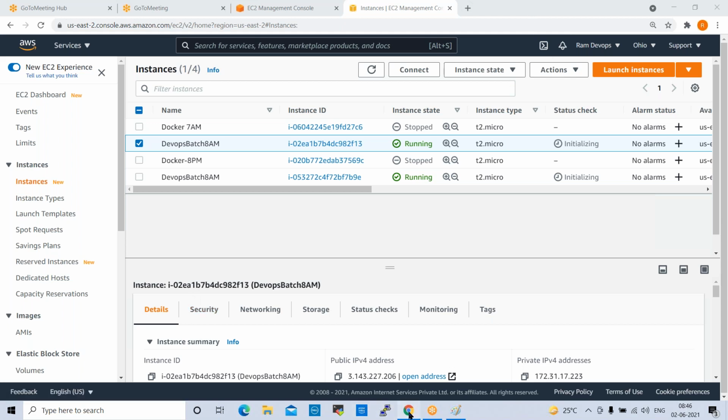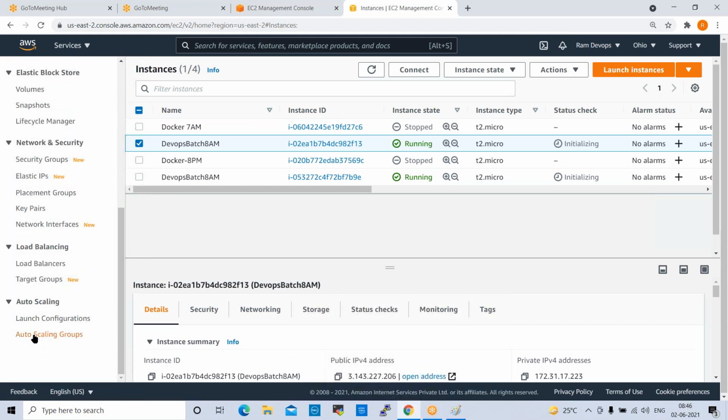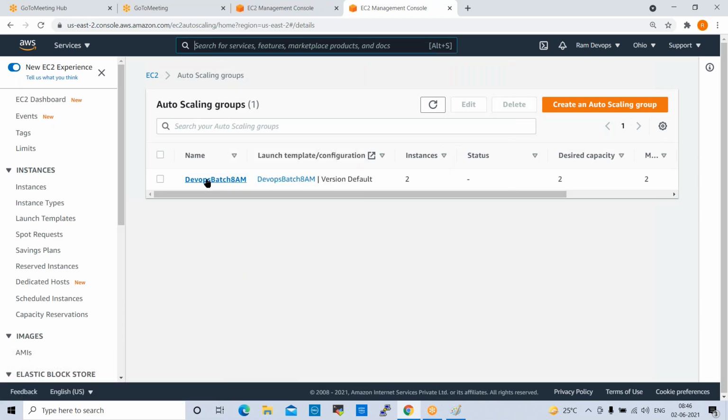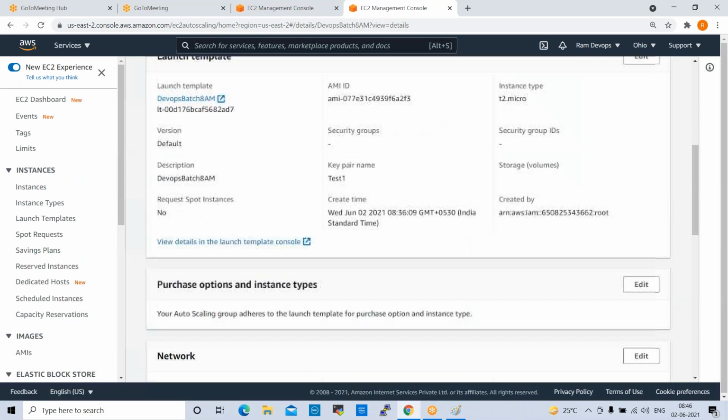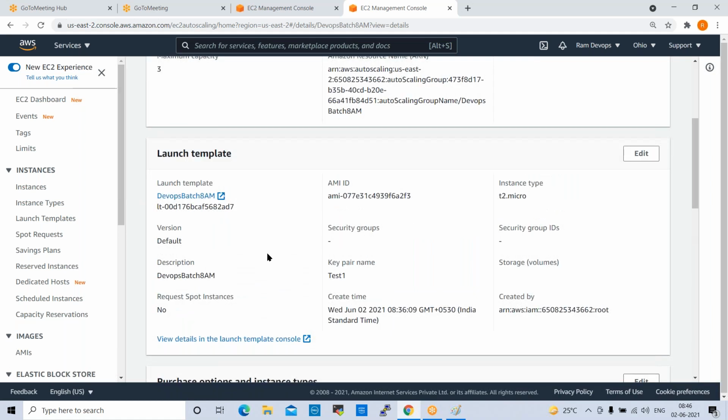So basically, what happened here? Open autoscaling. Here I selected version 1 by mistake. We should not select 1; by default version we need to select here.